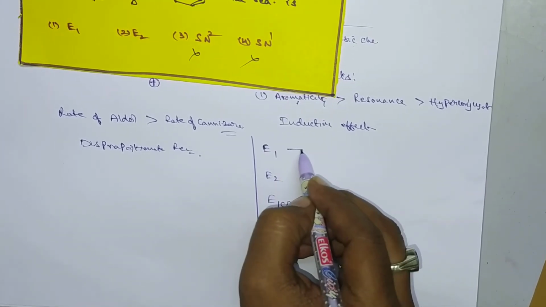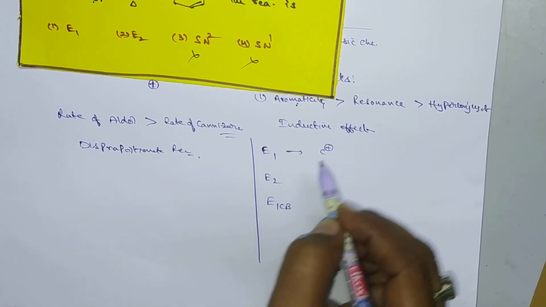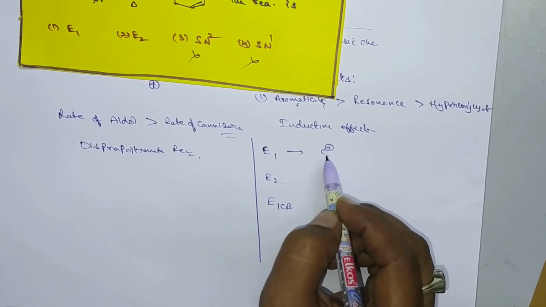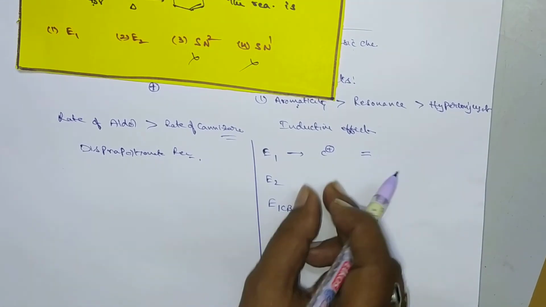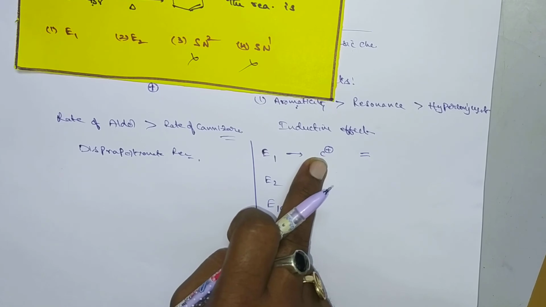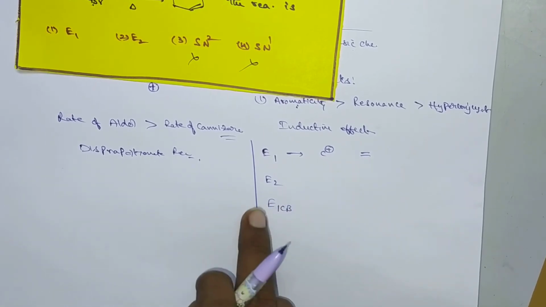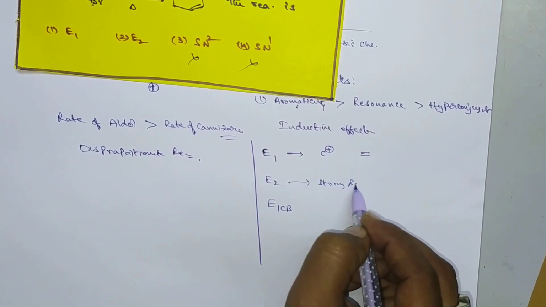If it is an E1 reaction, we have to check the stability of the intermediate carbocation. Some intermediate carbocation is formed, and after its formation, it will form the double bond. E1 reaction takes place in two steps. In the first step, it forms a carbocation and then it forms the double bond. But in case of E2 reaction, a strong base is taken. So it takes place in the presence of a strong base.